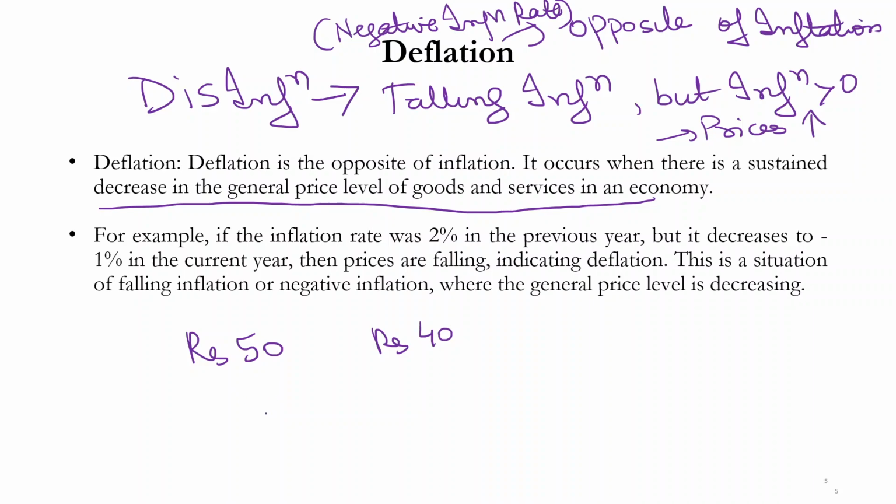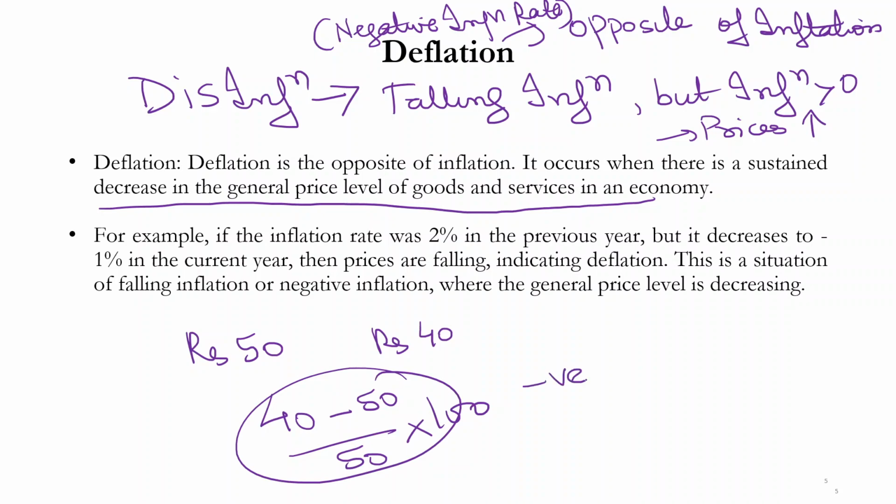That would again be final value minus initial value upon initial value into 100. So in this case, the inflation rate would be negative. Whenever prices are falling, that's a case of deflation. So prices falling indicates deflation. This is a situation of negative inflation where the general price level is decreasing.